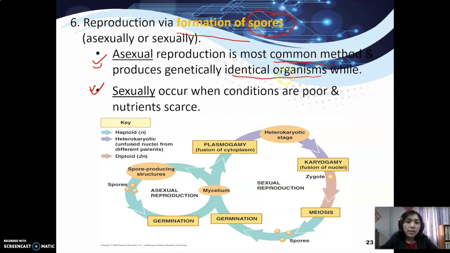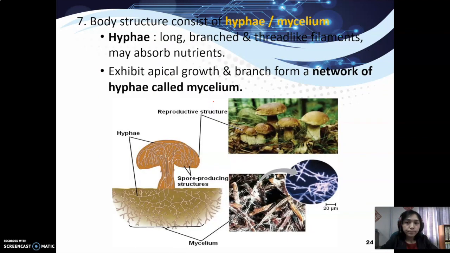While sexual reproduction occurs when the conditions are poor or nutrients are scarce. When there are not enough nutrients, or when the conditions do not allow asexual reproduction to occur, they will undergo sexual reproduction.